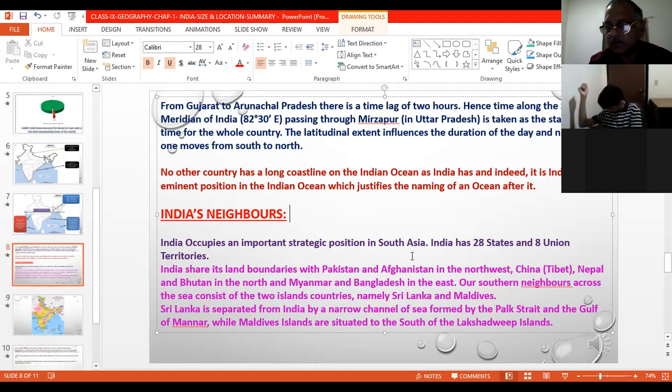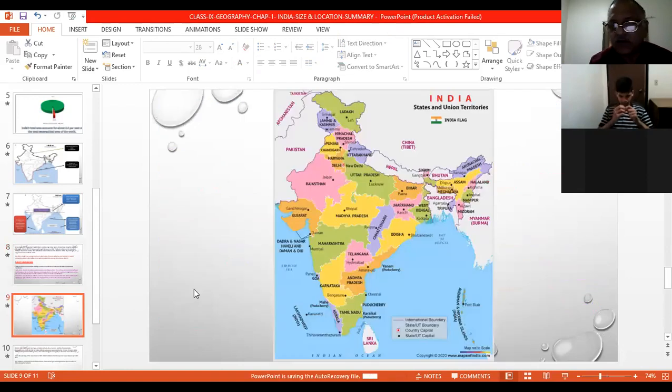Now, as we discussed on Thursday, India has 28 states and 8 union territories. Why 8 union territories? Long before, it was 7. In January 2020, Ladakh and Kashmir were divided into 2 union territories, so it became 9. But on 26 January 2020, Dadra and Nagar Haveli and Daman and Diu, on the Gujarat and Maharashtra border, were joined together and made 1 union territory.